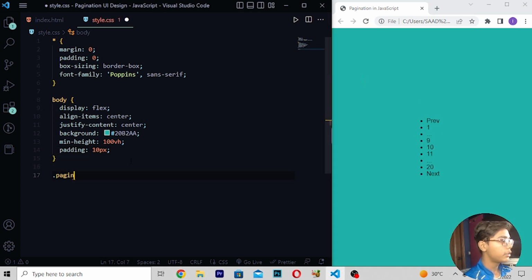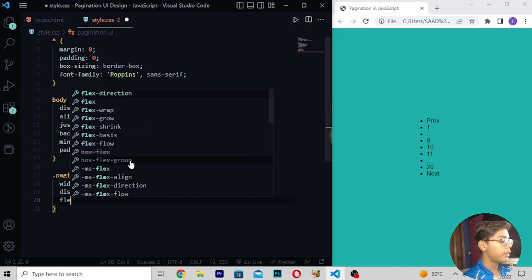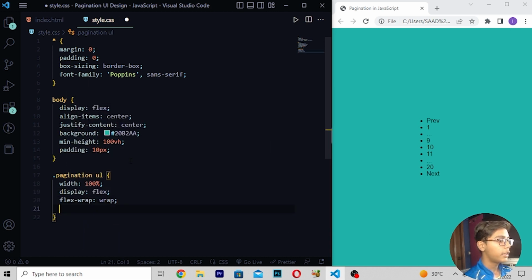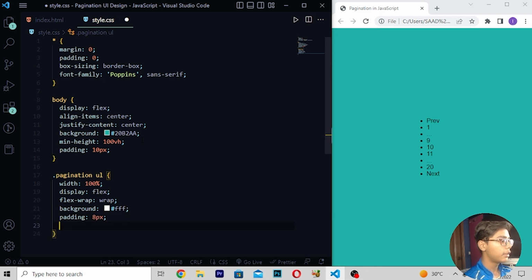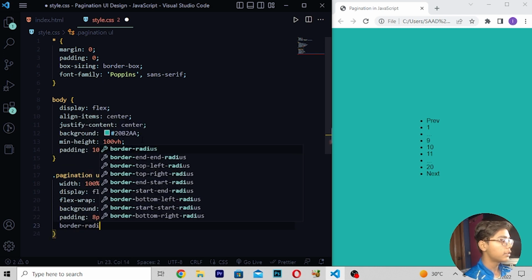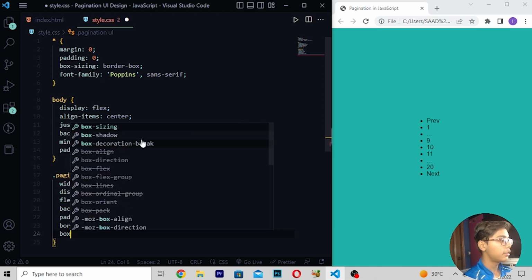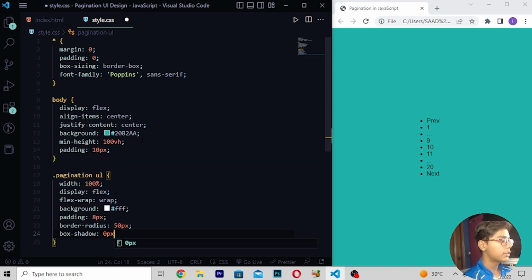Then you have to write pagination ul, so here I will be writing, then write width 100%. Then you have to move down, write here display flex, then write flex wrap, then write here background which should be white, so here I will be writing, then write padding 8 pixel, so here I will be writing, then write here border radius, here I will be writing 50 pixel, write here box shadow 0 pixel 10 pixel, then write here 15 pixel, and write RGBA which should be 0 0 0 0.1.